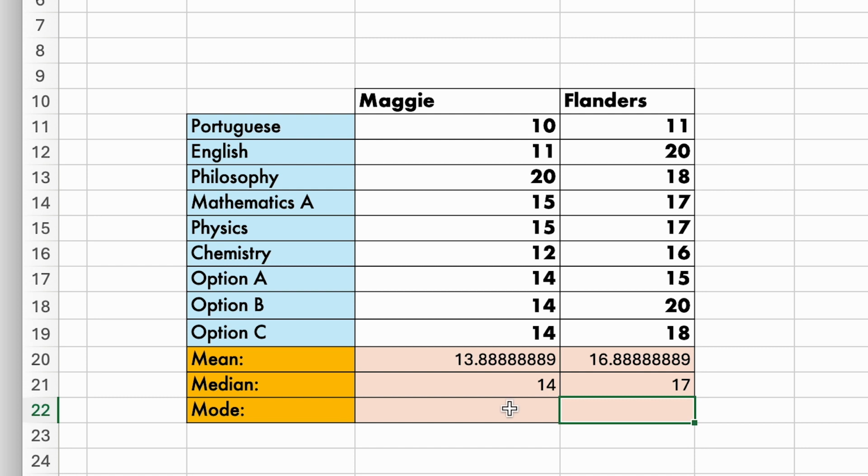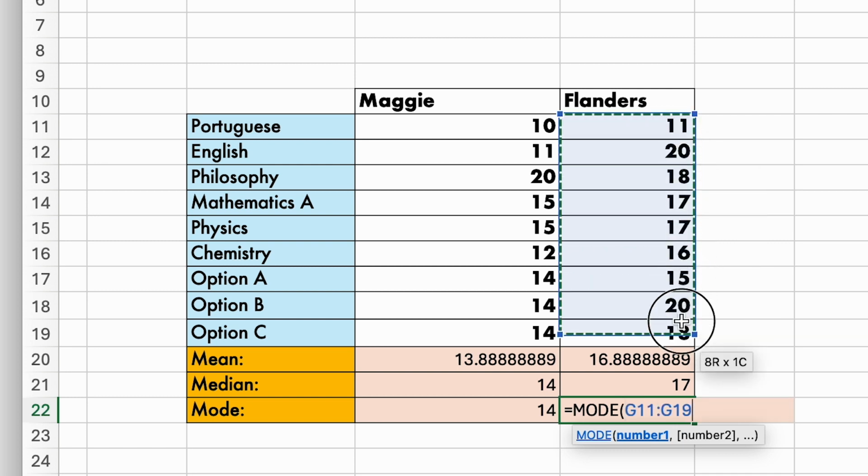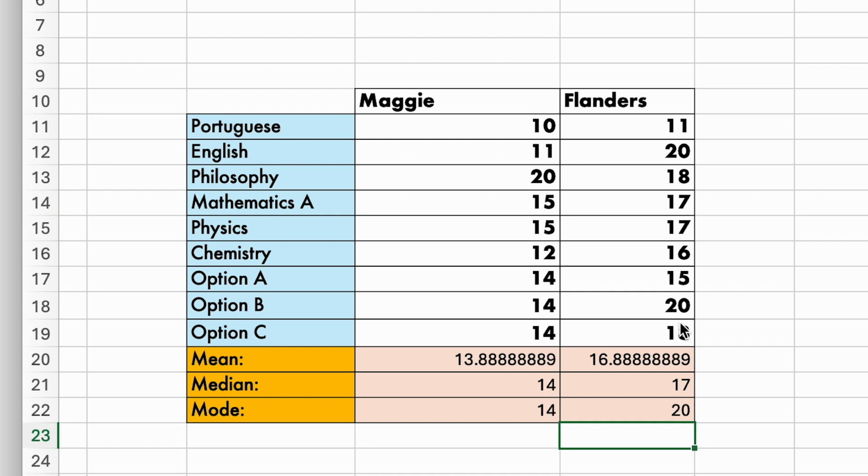We can calculate the most common value that Maggie had for grade. So we can write mode and give it the same range of data, and we obtain 14. What about Flanders? For Flanders, we calculate the mode as being 20. Okay, so in all respects, the mean, the median, and the mode, Flanders had better or higher scores.